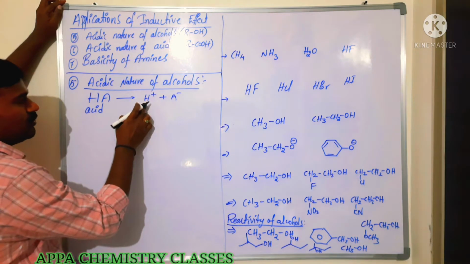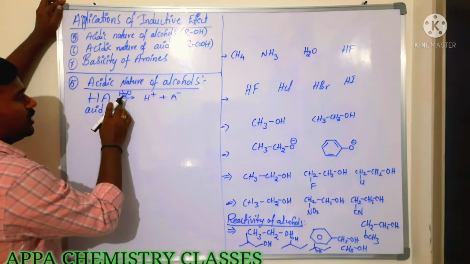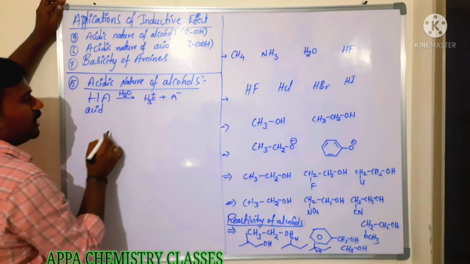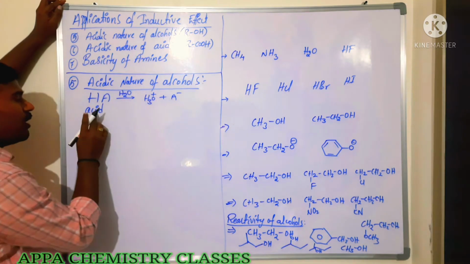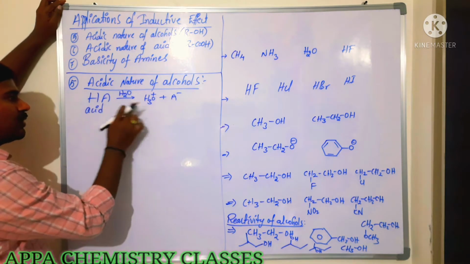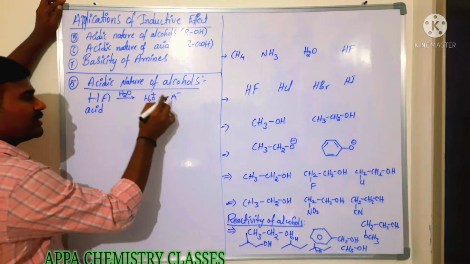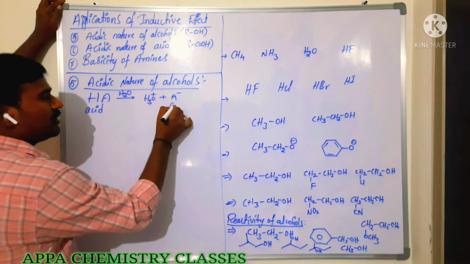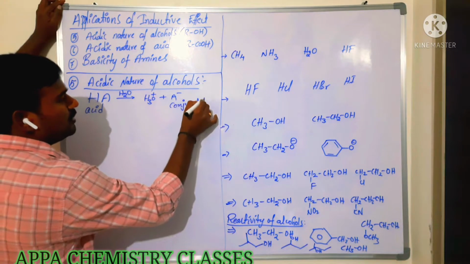This H+ won't stay as a bare ion. Whenever it is dissolved in water, H+ reacts with water and is converted to hydronium ion, and we get A-. This anion, obtained from an acid, is said to be the conjugate base.